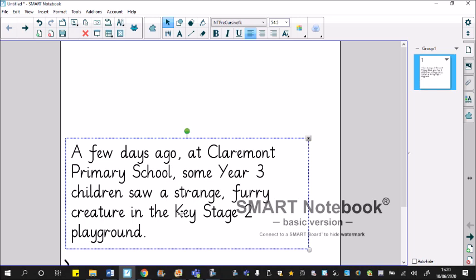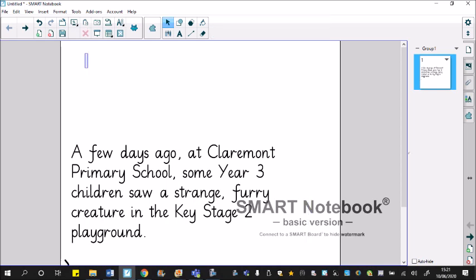So for this particular news item, what we've got is this strange furry creature that was seen. A lot of the children said that they saw something running around in the playground. 1 or 2 of the teachers at the school said that. So we could call it strange, let's get the pen working, strange creature.